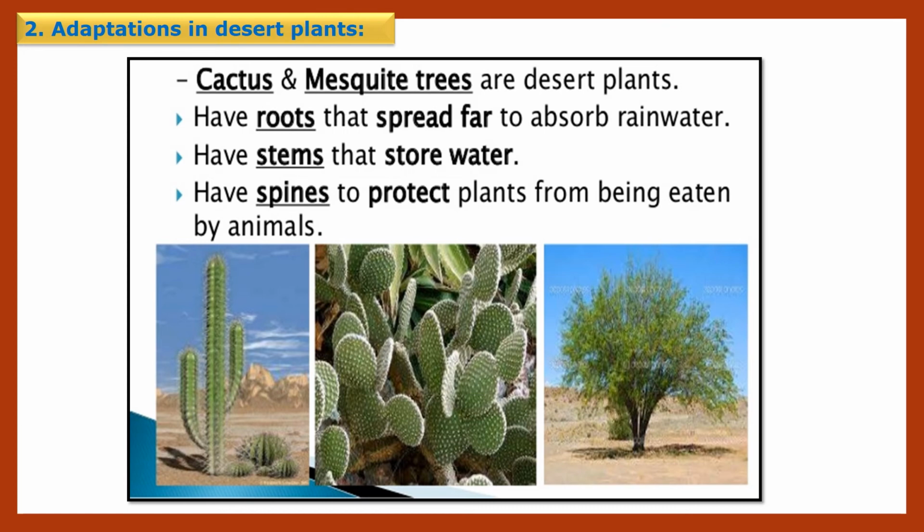These modified stems perform photosynthesis and hence are green. Thorn-like leaves do not perform photosynthesis. So these leaves are not there in desert plants like the cactus, but the stem is fleshy because of the presence of water and food.